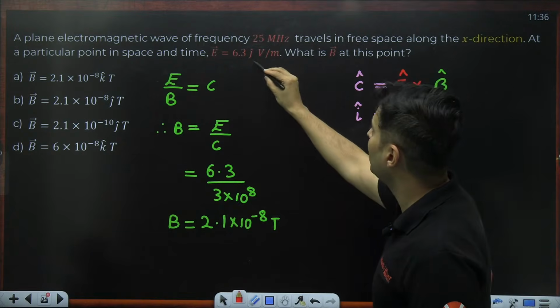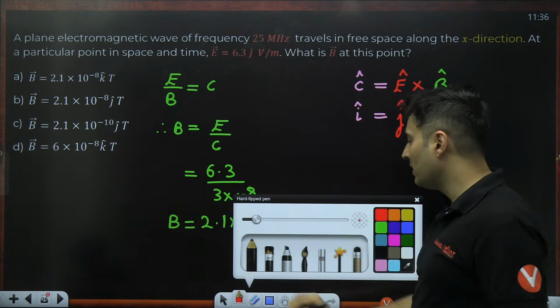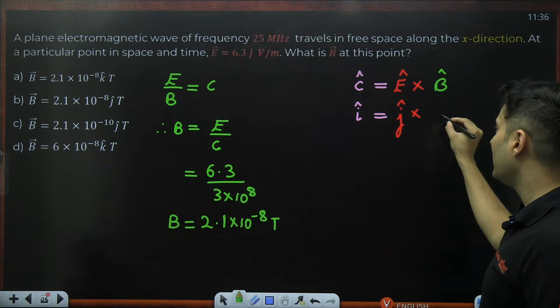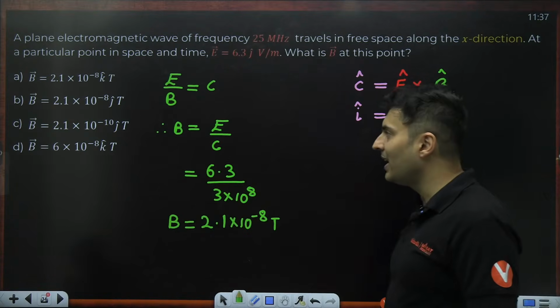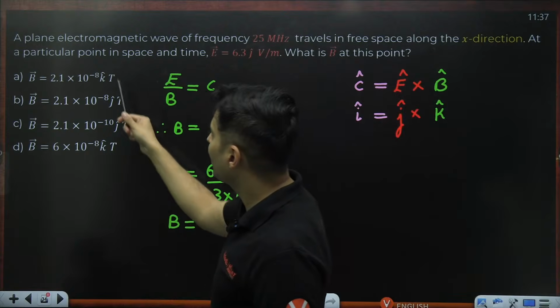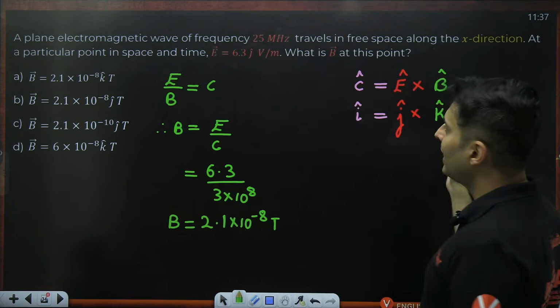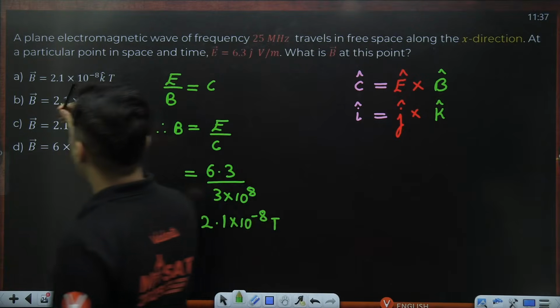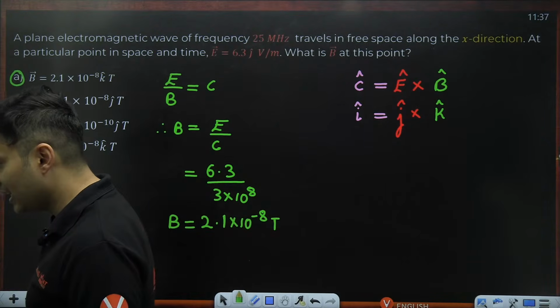Electric field was given in J cap direction. So if this is J cap, what should be the magnetic field? Come on, guys, this has to be K cap. J cross K will be I. So it has to be K cap, which means it should be option A.